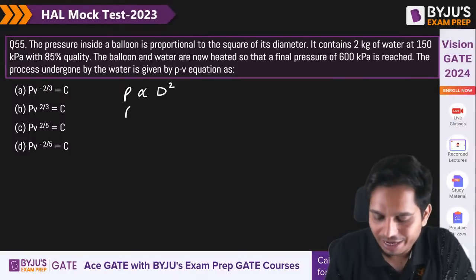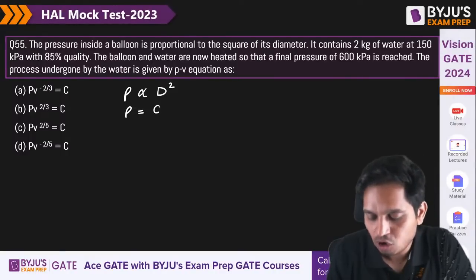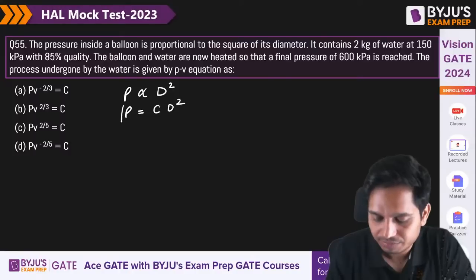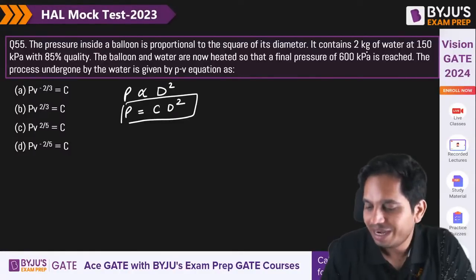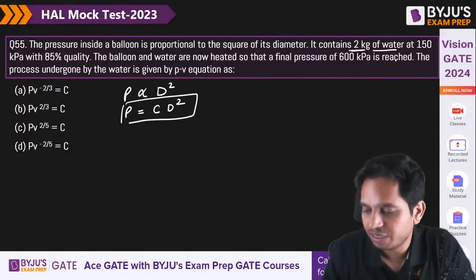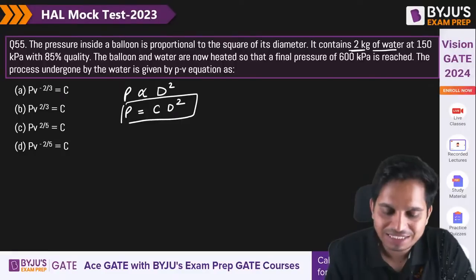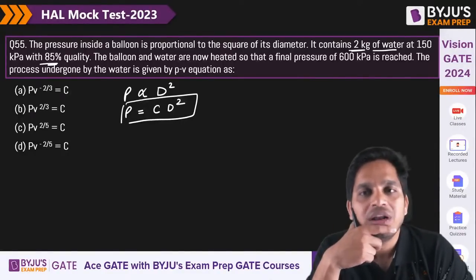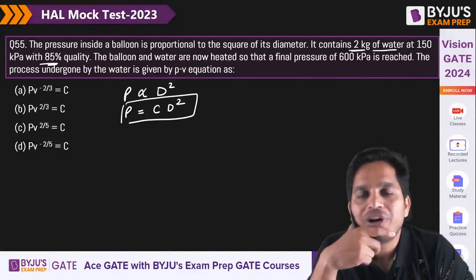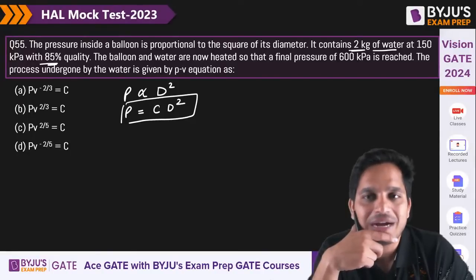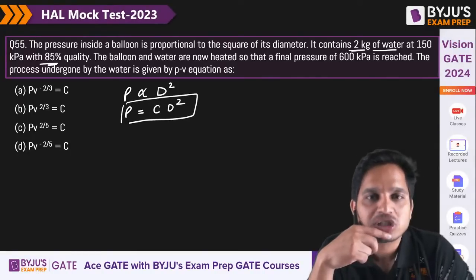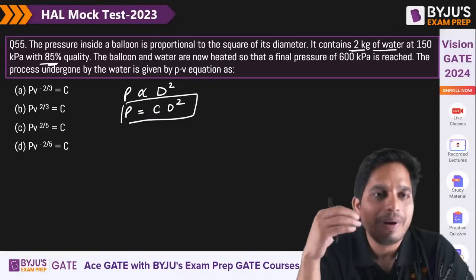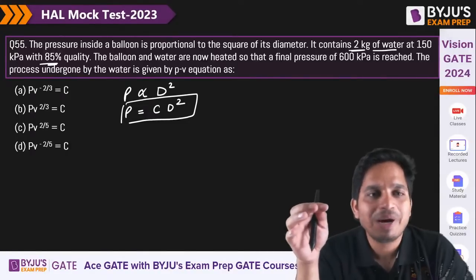So I can apply a proportionality constant: P = C d square. It contains 2 kg of water at 150 kilopascal and 85% quality. The balloon and water are now heated until a final pressure of 600 kilopascal is reached. The process undergone by the water is given by a PV equation.